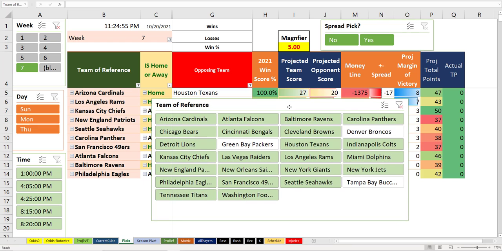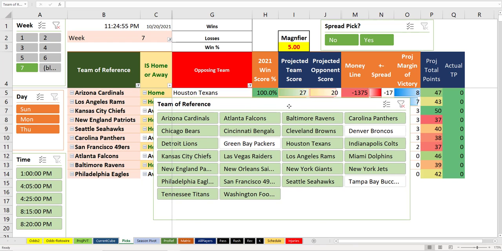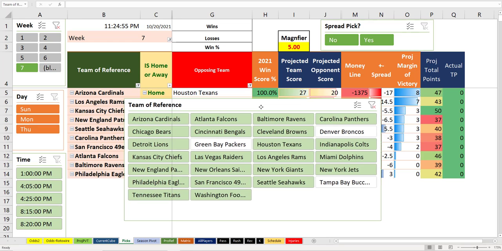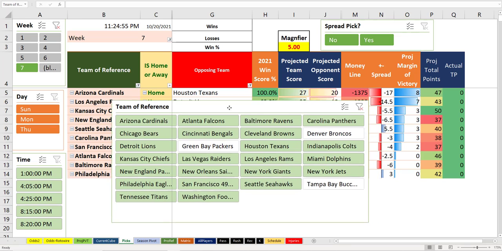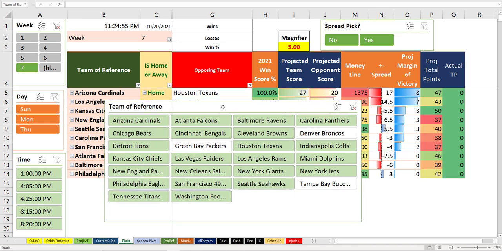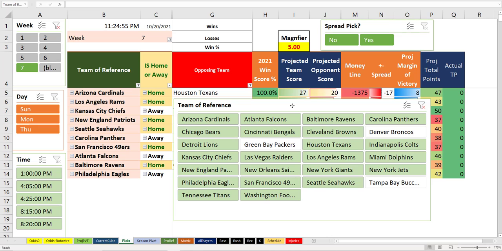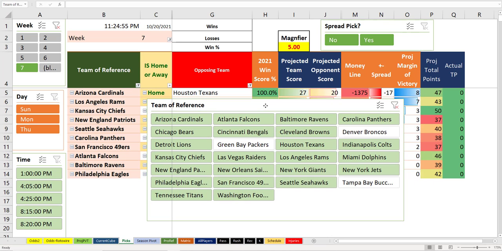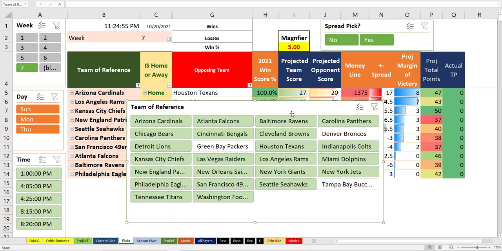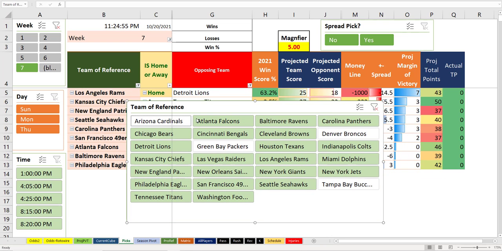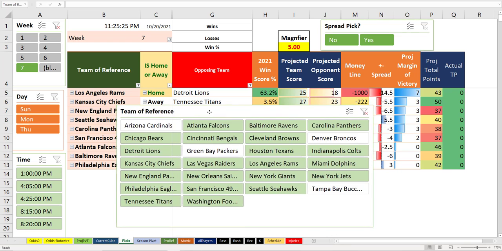Arizona over Houston. You can see that's minus 1,375. They have a 100% win score percentage. It's funny, because that happened once last year and the team actually lost, which I thought was hilarious. So once again, unbettable game, 17-point spread because Houston is so miserable. But what do you do there, right? Unbettable game. This is where the odds makers are really catching up with the algorithm.